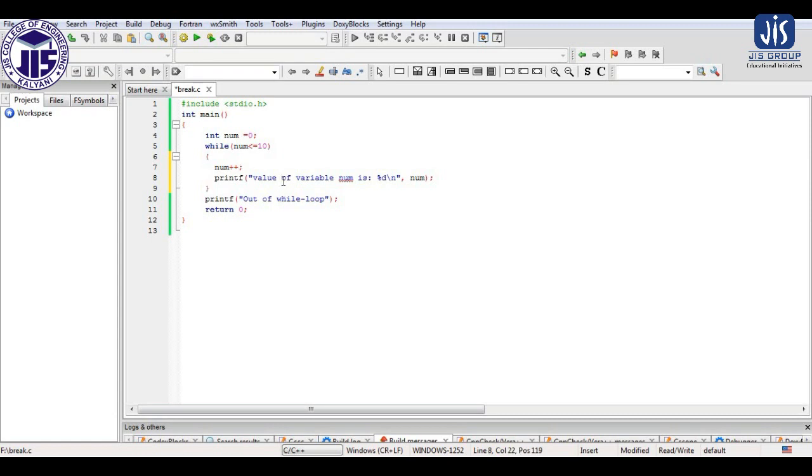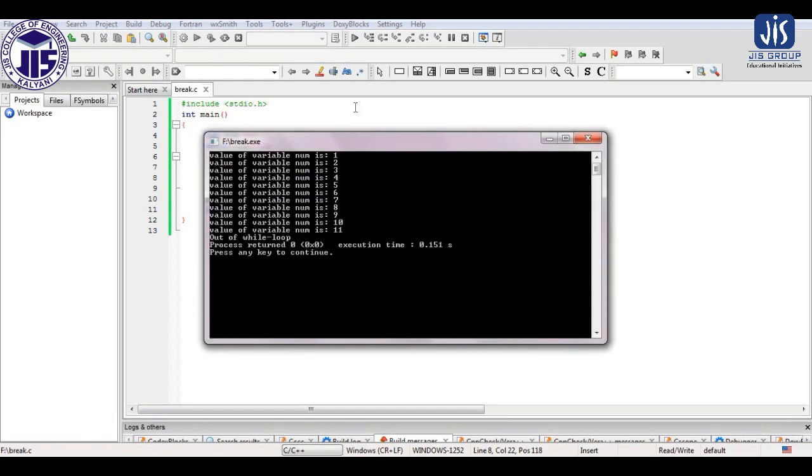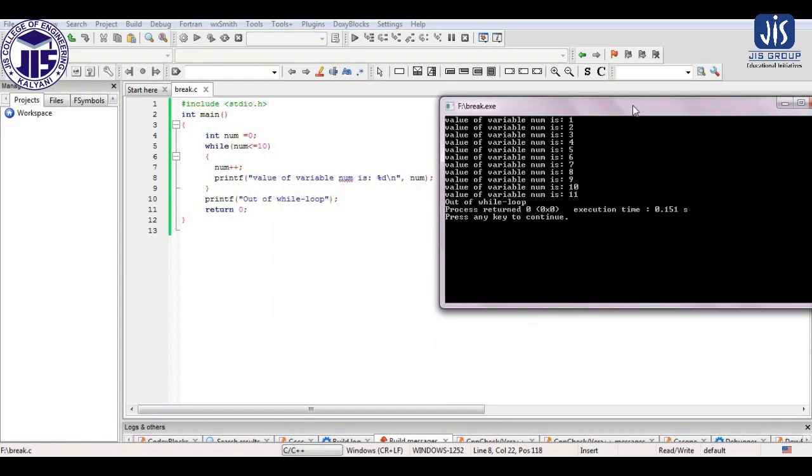So the loop executes for num equal to 0 to 10, but on the output screen we get 1 to 11 because we print the value after the increment. Let me show you the output here. That is the output I was talking about, we are printing 1 to 11.